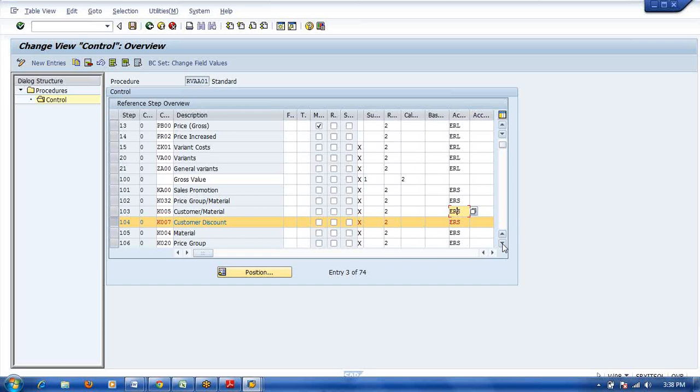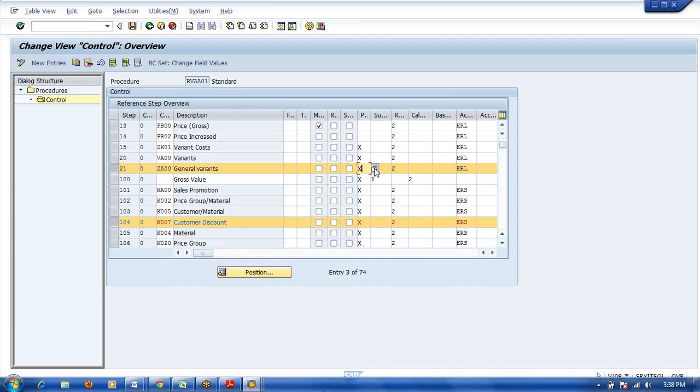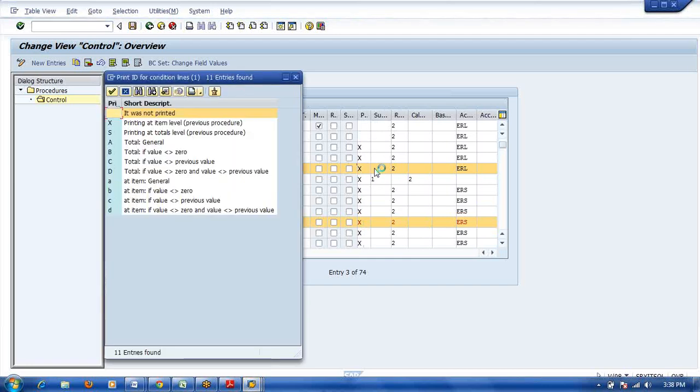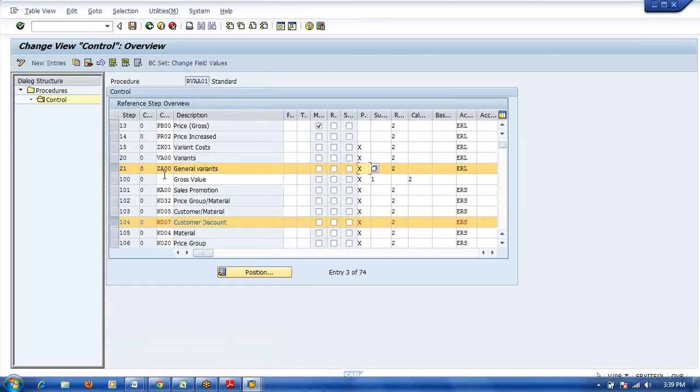Hari, take the example of step 21, ZA00. Since it is a Z condition, what will be the value field for this ZA00? General variance. In that case, here they have written some routines. This is the standard. They have maintained X, which means this is a routine, I think. This is variant configuration. This is variant related. This is ZA00. We will create a value field, general variance.